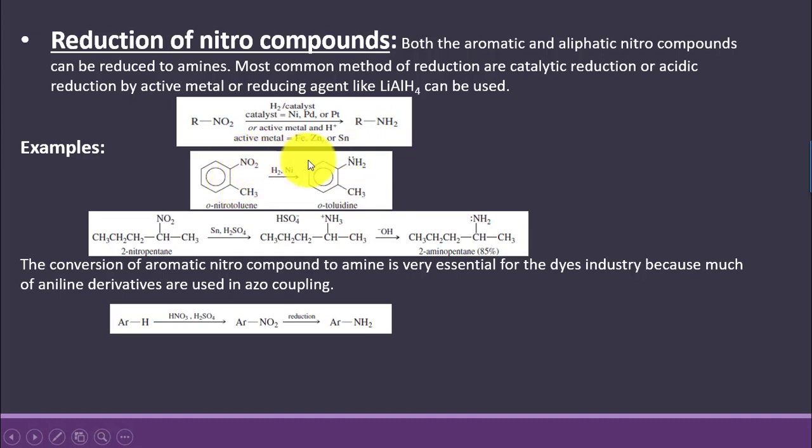Reduction of aromatic nitro compounds to the amine is very important because these reactions are mostly used by the dye industry for the preparation of azo dyes. As we know, derivatives of aniline are mostly used for azo coupling.